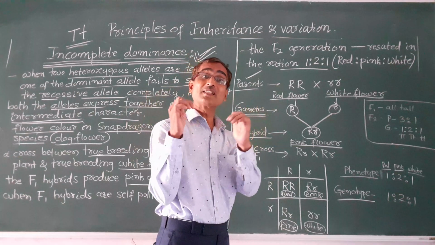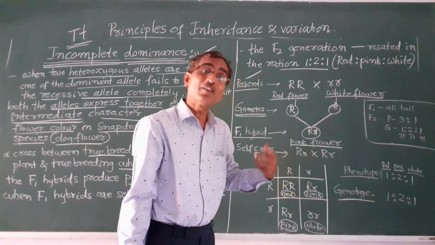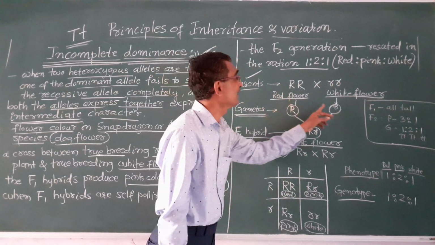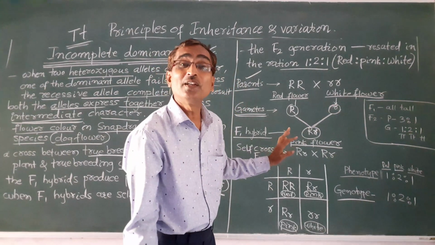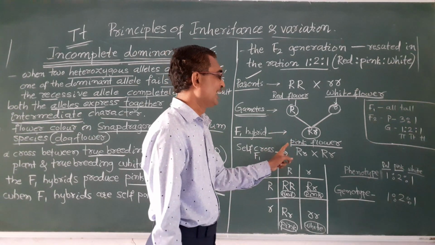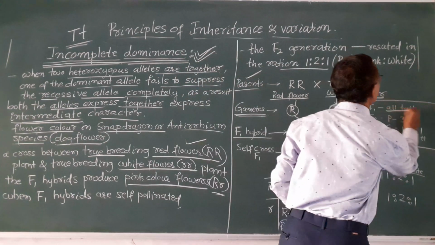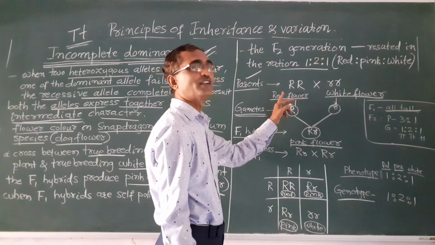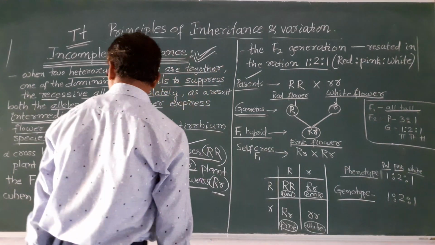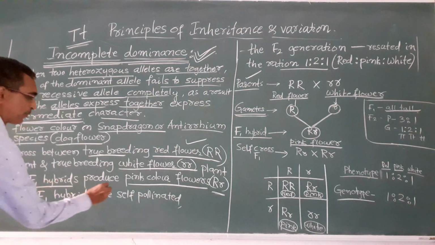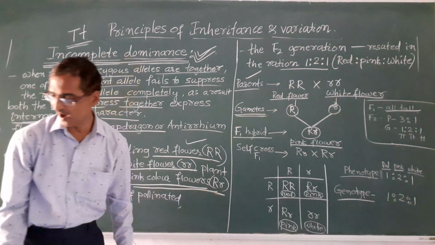Red and white mixed together and produced the intermediate character, that is a pink flower. So this red flower is not completely dominant over the white flower. That is why it is called incomplete dominance. In case of Mendelian law, all the F1 generation were tall, but here all were not red. Instead, they got a pink flower. So the F1 hybrids produce a pink colored flower, that is capital R and small r.